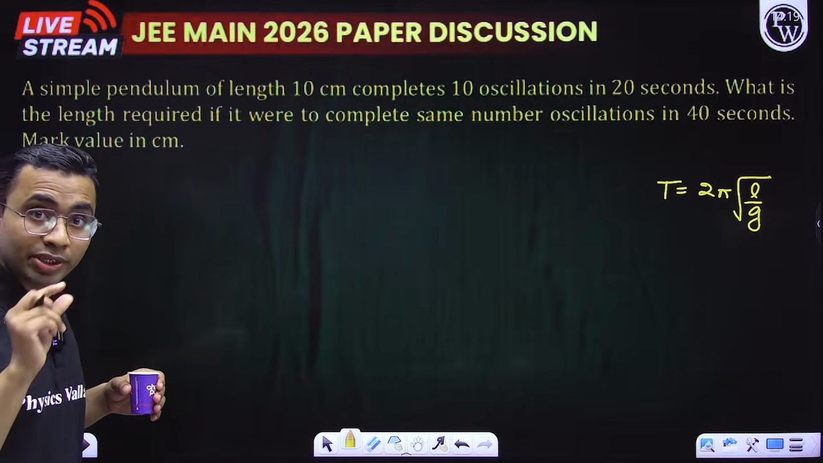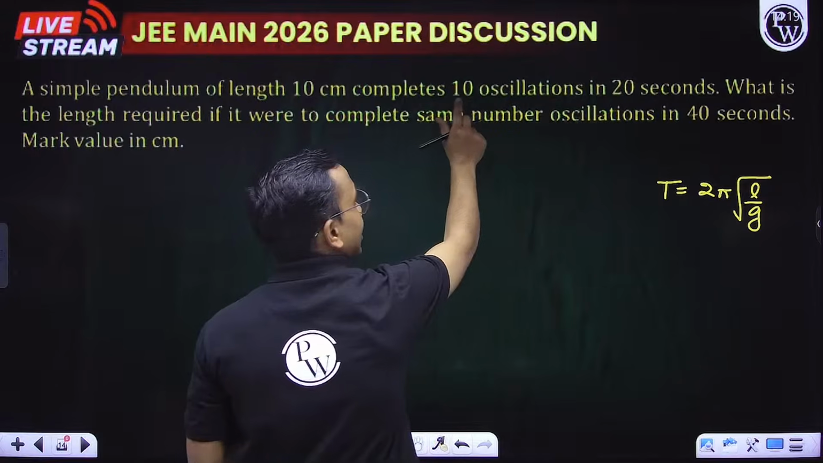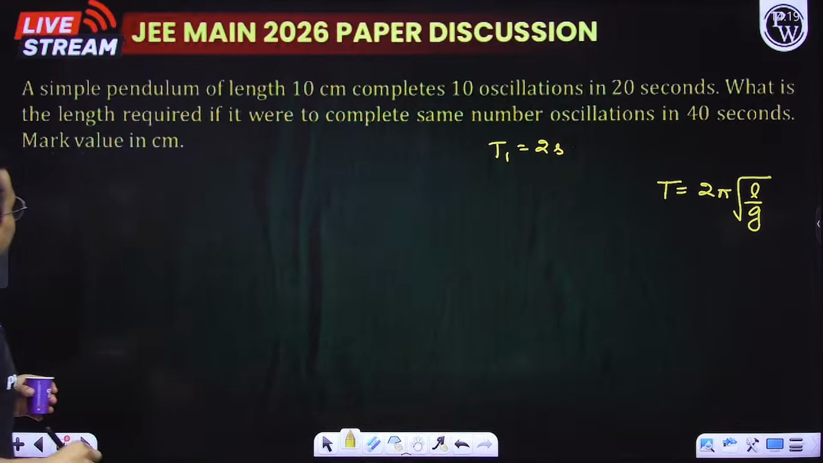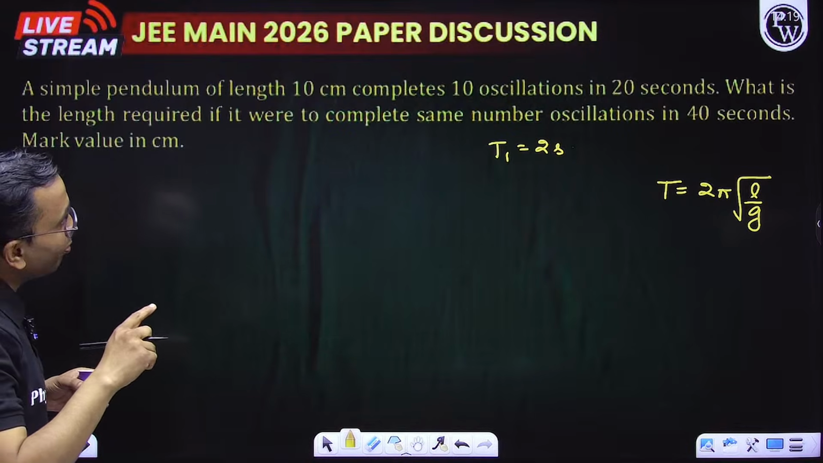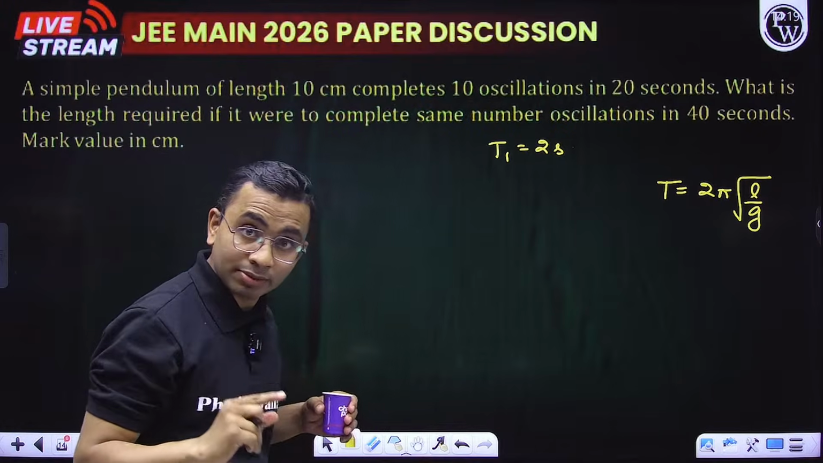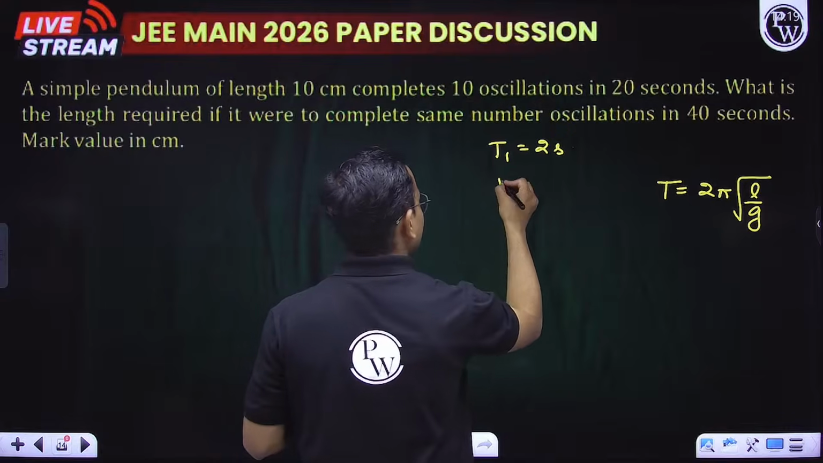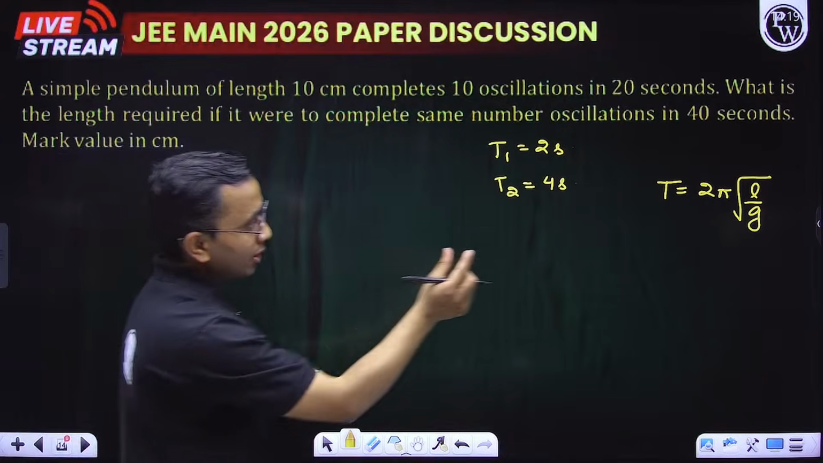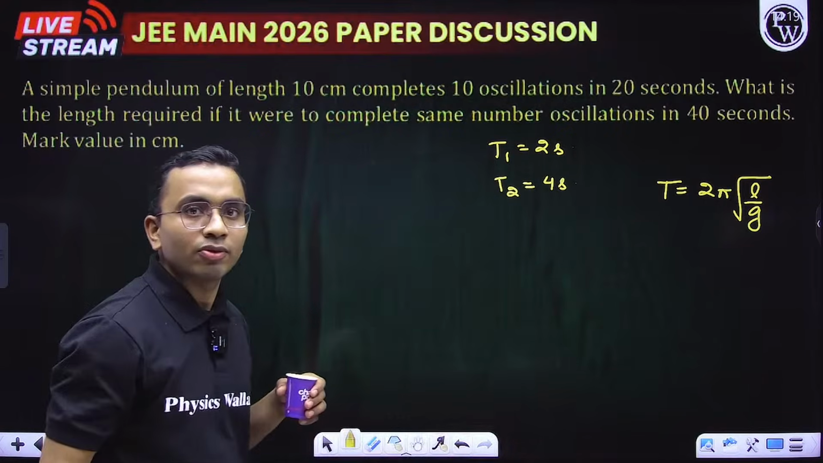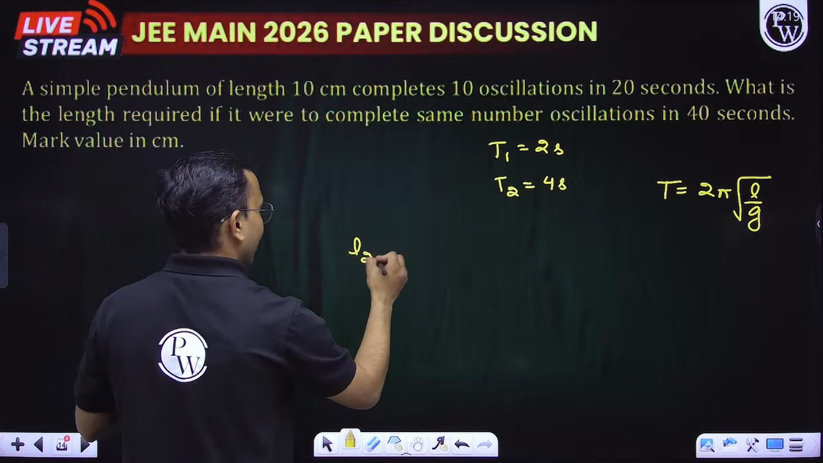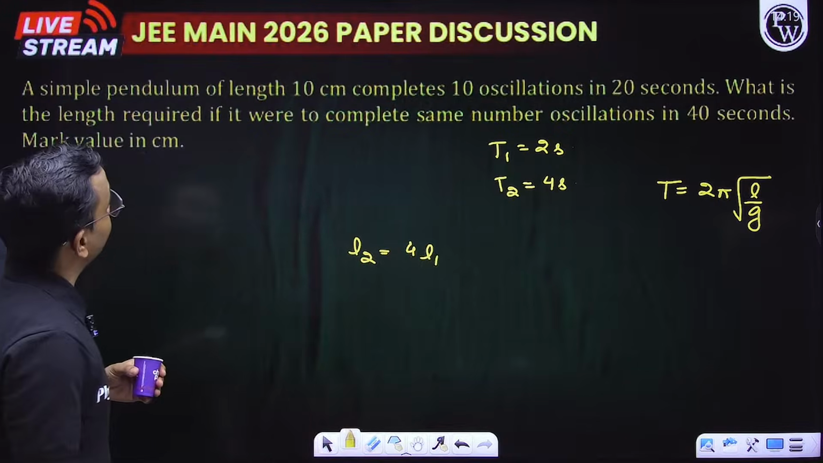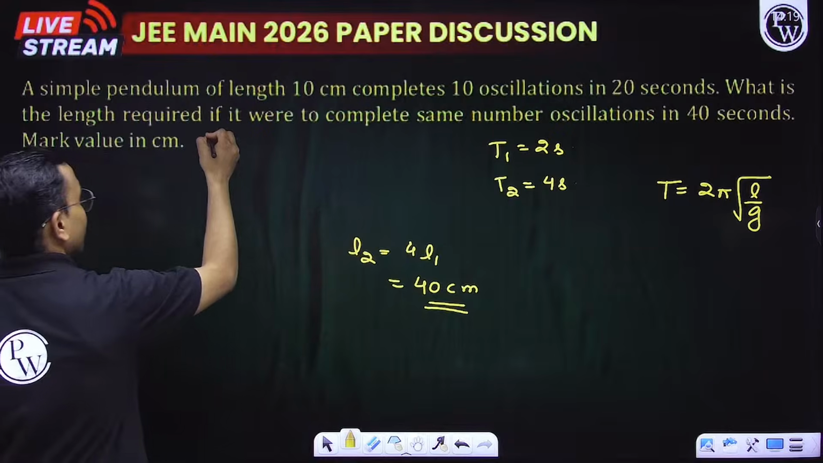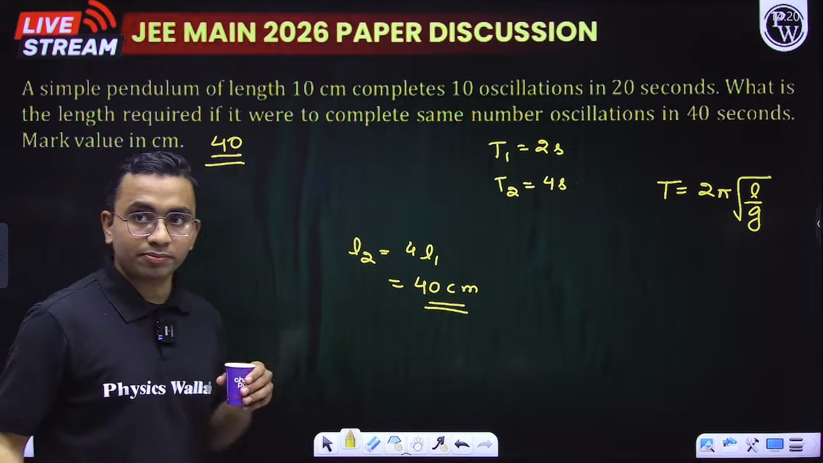It completes 10 oscillations in 20 seconds. It means how much is the time period for each oscillation? 20 divided by 10, 2 seconds. So my T1 is equal to 2 seconds. What is the length required if it were to complete the same number of oscillations in 40 seconds? It means the time period becomes doubled, so my next time period is 4 seconds. If the time period becomes doubled, the length should become 4 times. So my L2 has to be equal to 4 L1. What is L1? 10 centimeter. So this becomes 40 centimeter. And we need to mark our answer in centimeter. So the answer is 40.